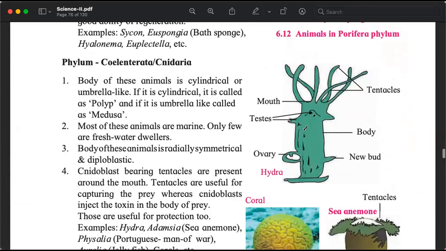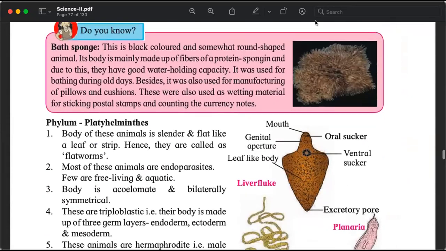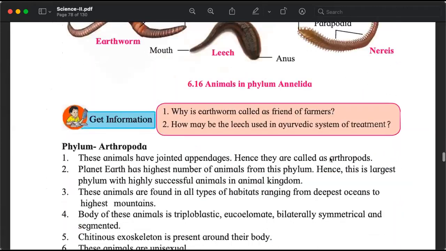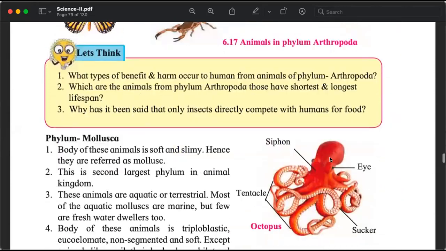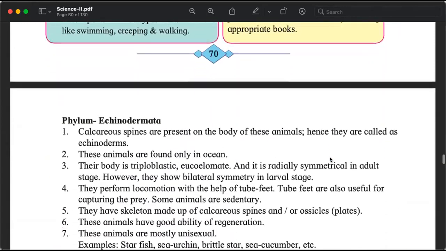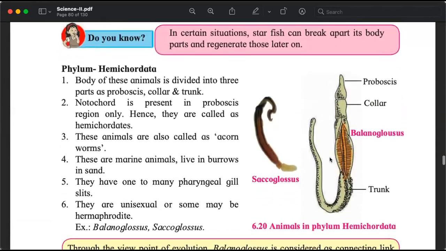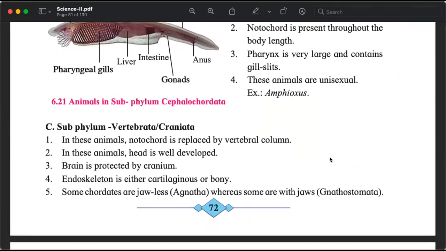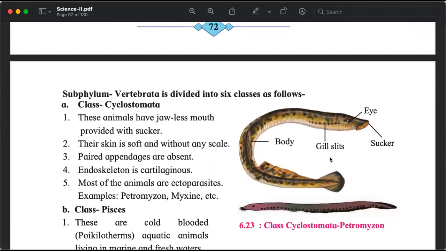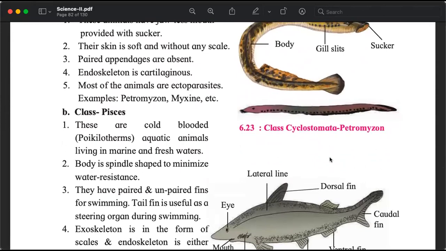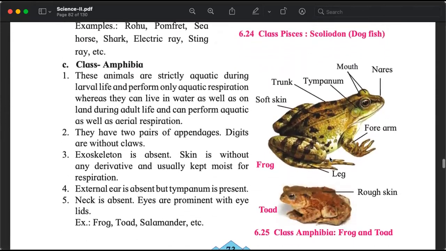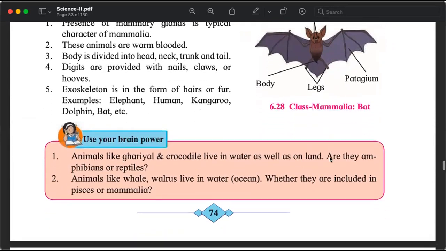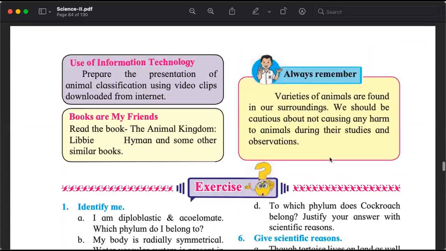Porifera, Coelenterata or Cnidaria, Platyhelminthes, Aschelminthes, Annelida, Arthropoda, Mollusca, Echinodermata, Hemichordata, Chordata, Urochordata, Vertebrata or Craniata, Cyclostomata, Pisces, Amphibia, Reptilia, Aves, Mammalia. Lots of information.